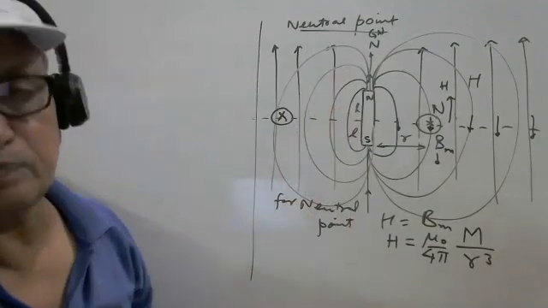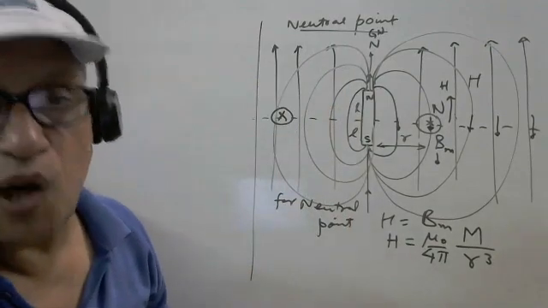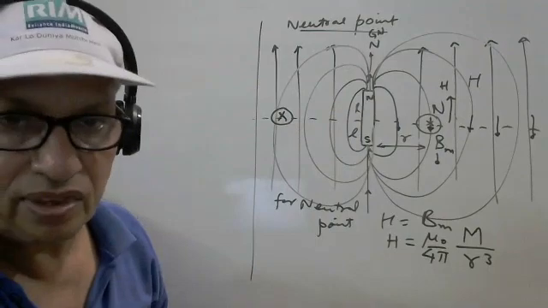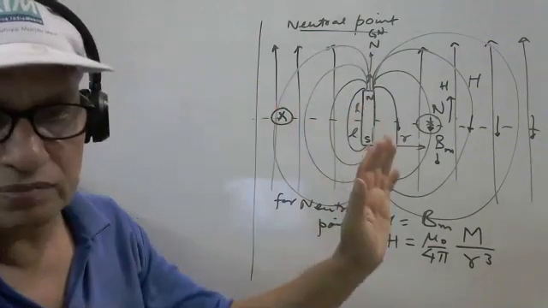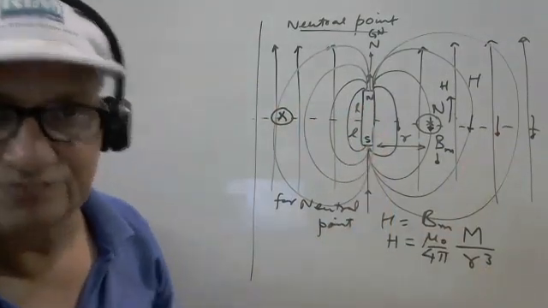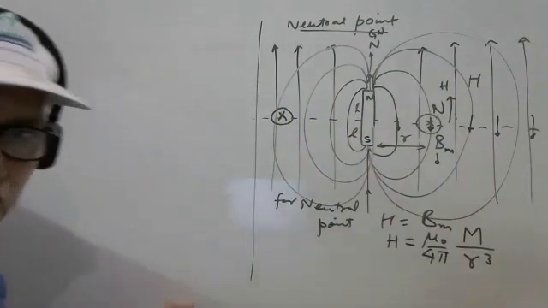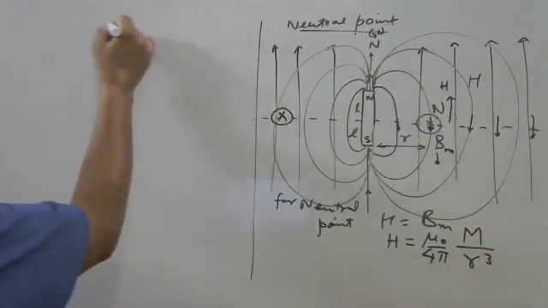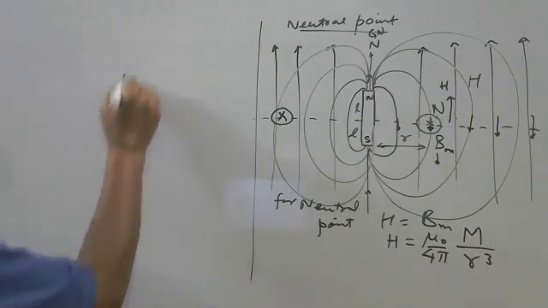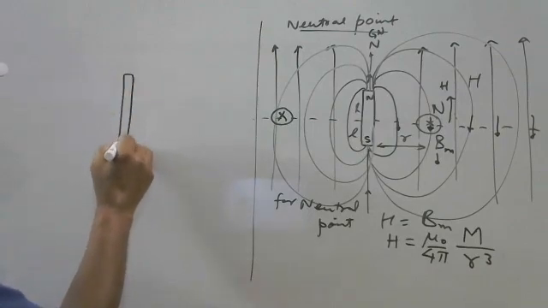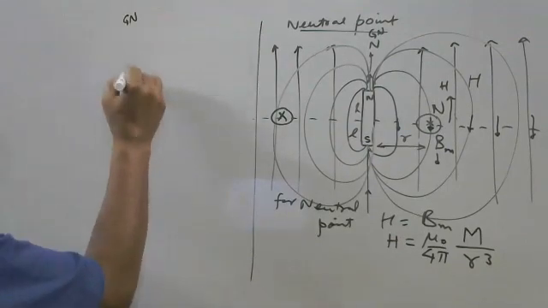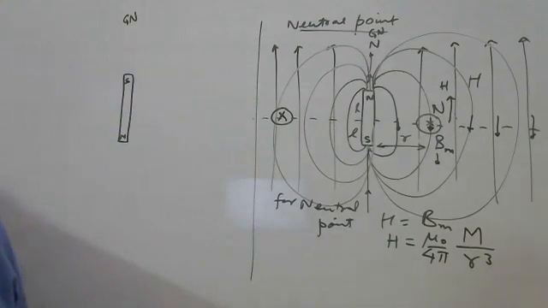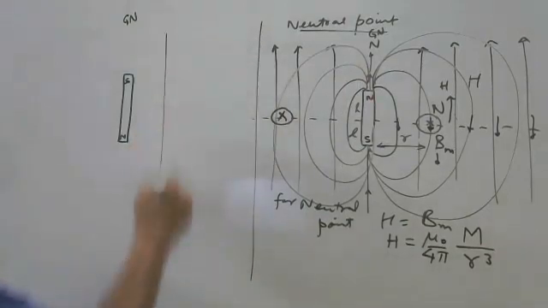So we place the north pole toward the north. North means geographical north. Suppose you rotate this magnet by 180 degrees, then what will happen? See, this is the case. Here the north pole is now here and the south pole is here. This is the geographical north. So now, in this position, the south pole is facing geographical north, and the horizontal component is like this.